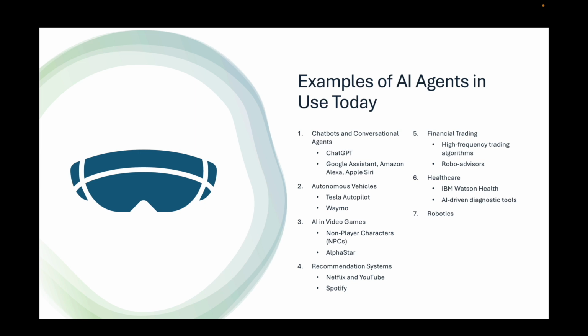7. Robotics. Examples: Boston Dynamics robots. These robots use AI agents to navigate, perform tasks like walking and jumping, and make decisions autonomously. Robotic process automation, RPA, in industries. Software agents that automate repetitive tasks like data entry or customer service operations.